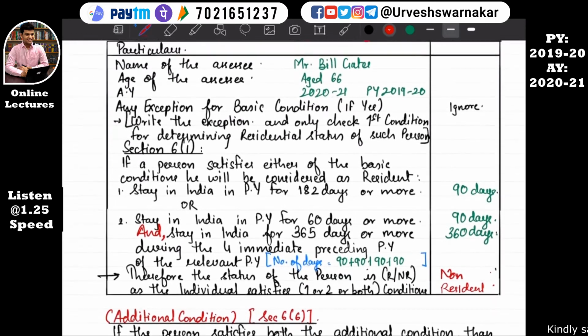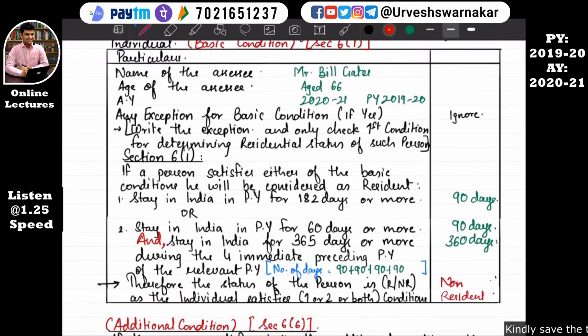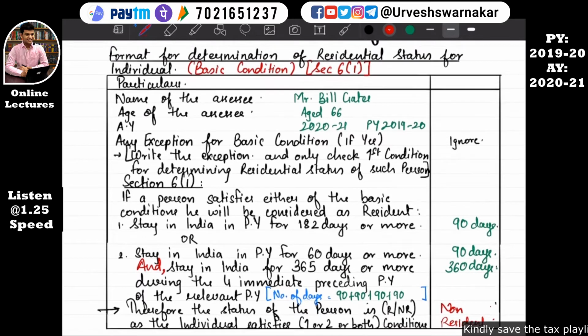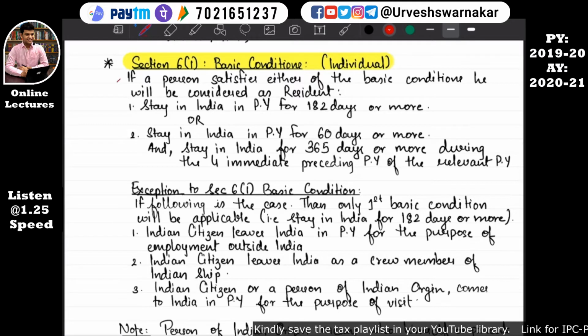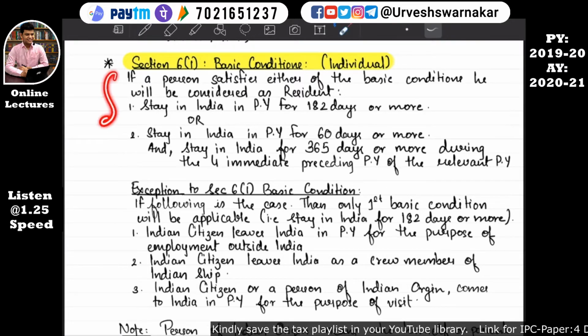You can write the conclusion. When you purchase the scanner, at that time you try 2-3 sums. You just take the printout of this format book and try the sums here only. So I hope you have understood this section 6 subsection 1, this much content. I hope this is clear.